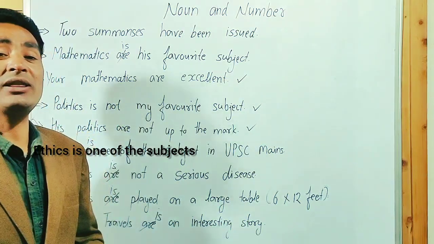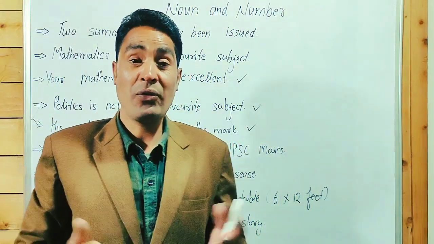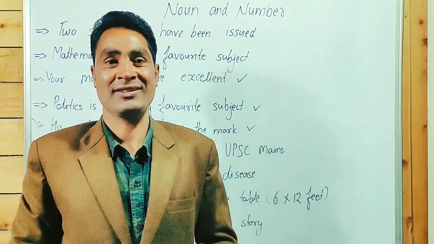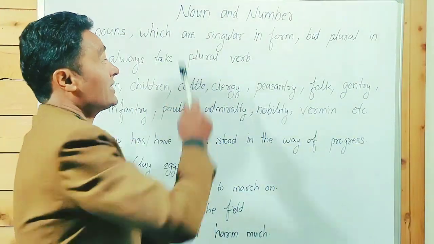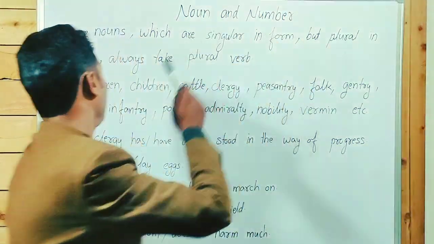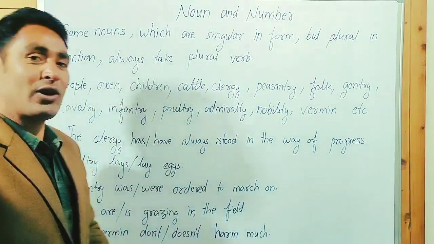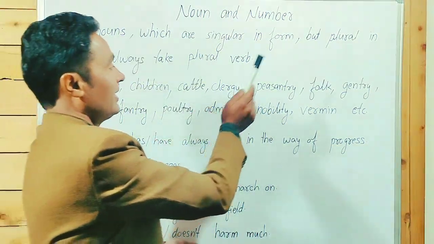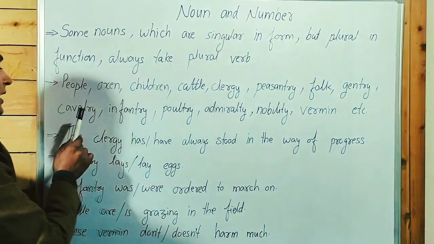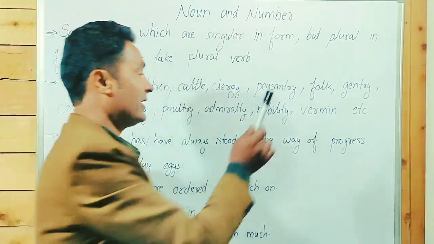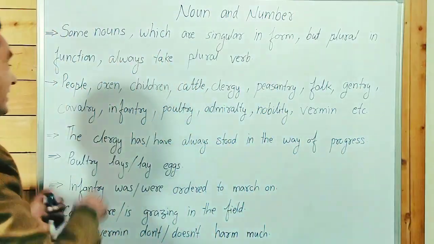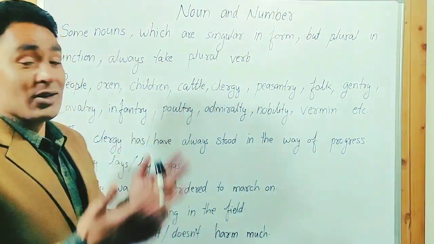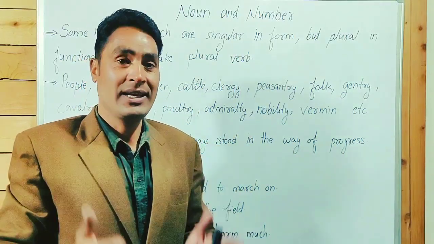In the next slide, we will learn some of the nouns which are singular in form but plural in function. They always take a plural verb. Examples: people, oxen, children, cattle, clergy, peasantry, folk, gentry, cavalry, infantry, poultry, admiralty, nobility, vermin, etc. These nouns are always singular in form but plural in function.